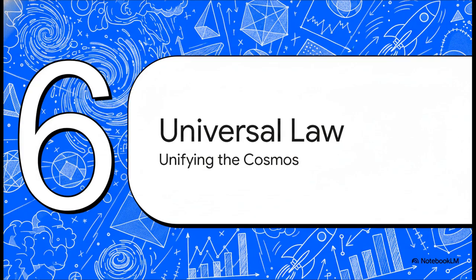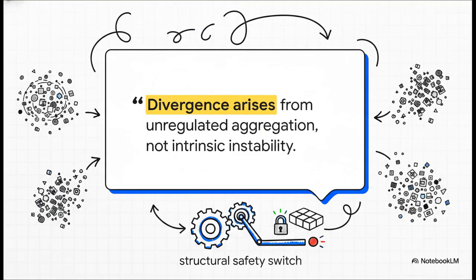Finally, Section 6, a universal structural law. Let's tie it all together. From the spectral geometry of math, to the thrust of giant rockets, to the volatility of global markets, it all leads to this profound insight from Savio Antonio Vogt. Divergence across complex systems arises primarily from unregulated aggregation rather than intrinsic instability. The universe doesn't inherently want to break down into chaos. It fails simply because accumulation is left unregulated. Introduce the structural safety switch and the system stabilizes.